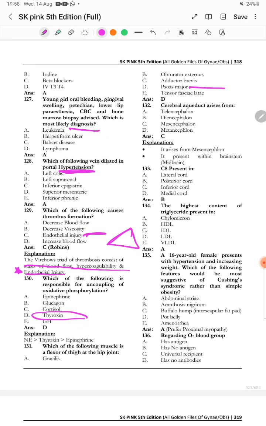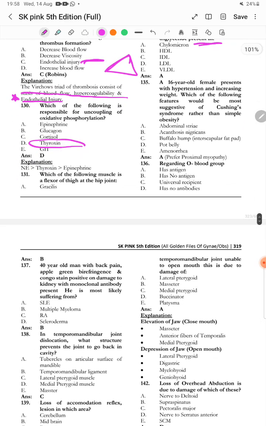Cerebral aqueduct arises from mesencephalon. Clear? It arises from mesencephalon and it is present within the midbrain. ठीक है, ब्रेन स्टेम में मौजूद होता है. C8 is present in posterior cord. The highest content of triglycerides are present in chylomicrons.